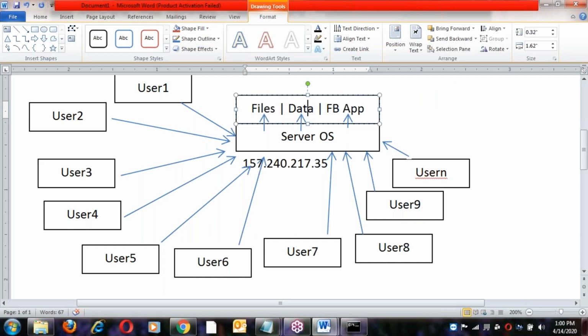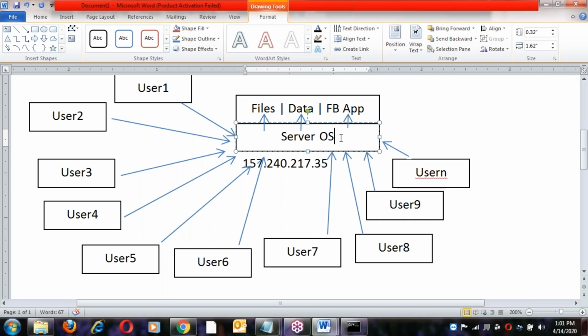Suppose any application is developed and you want to publish it in the market so it can be accessed from different locations. That application should be deployed in the server OS. Once deployed in the server OS, you can access it from anywhere. After deploying the application, this server has to be placed in the network, the internet. How to place this server in the network we'll discuss in administration.